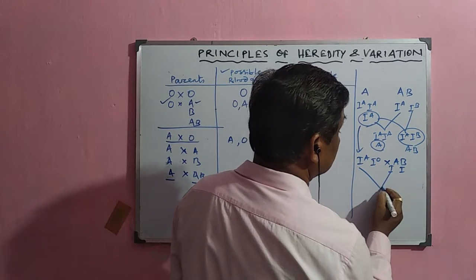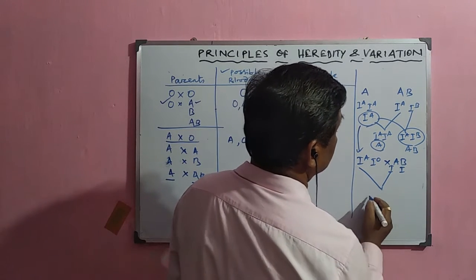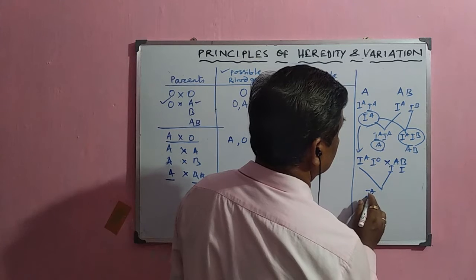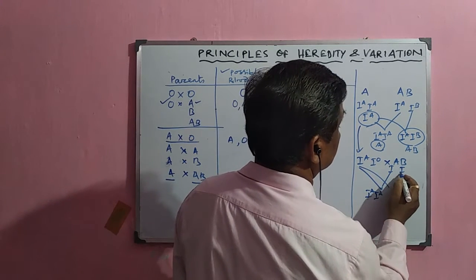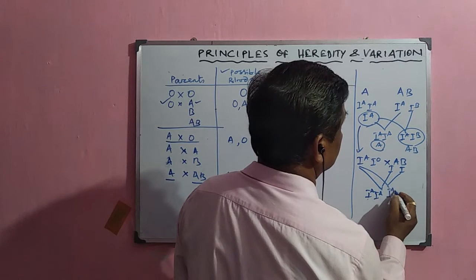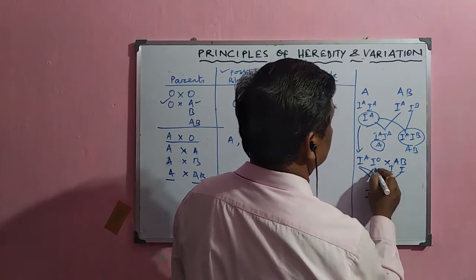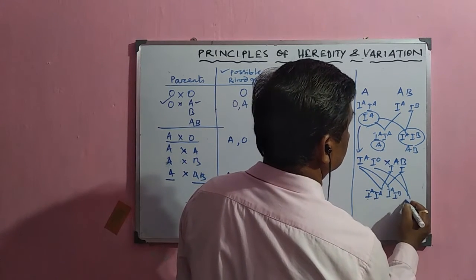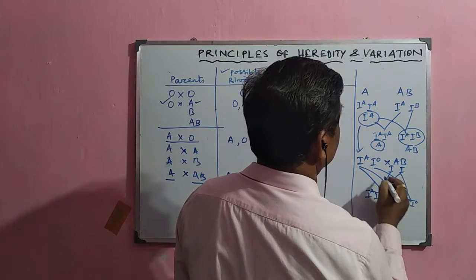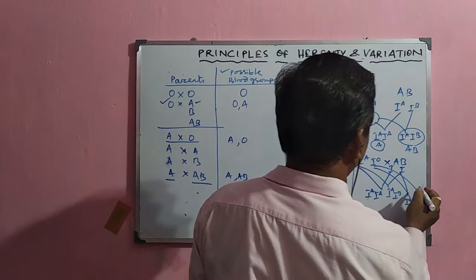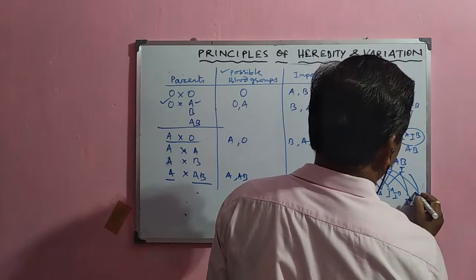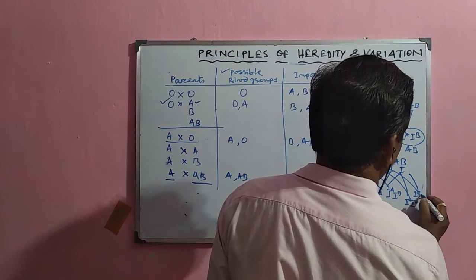If this fertilizes with IA, and then IB, then IA, IO, and IB, IO.